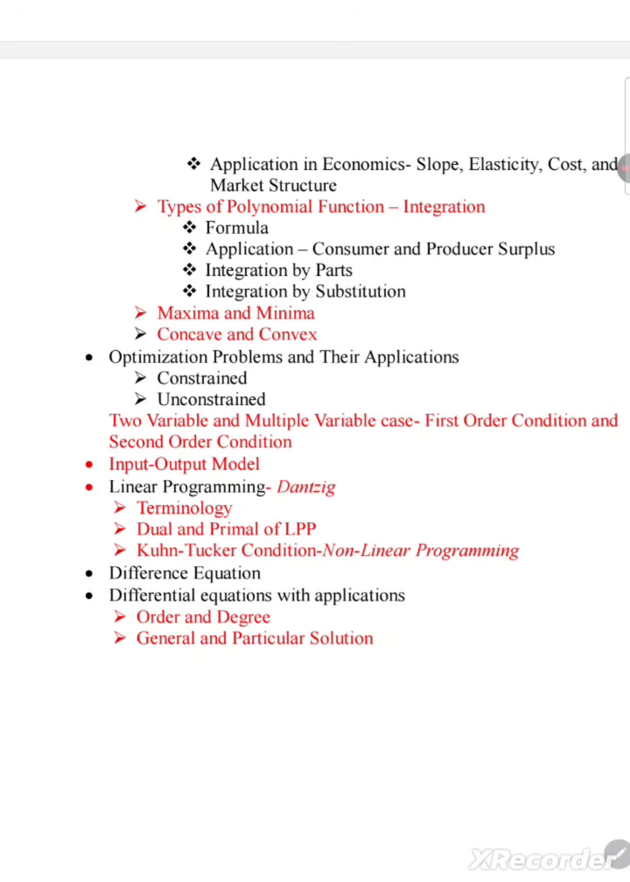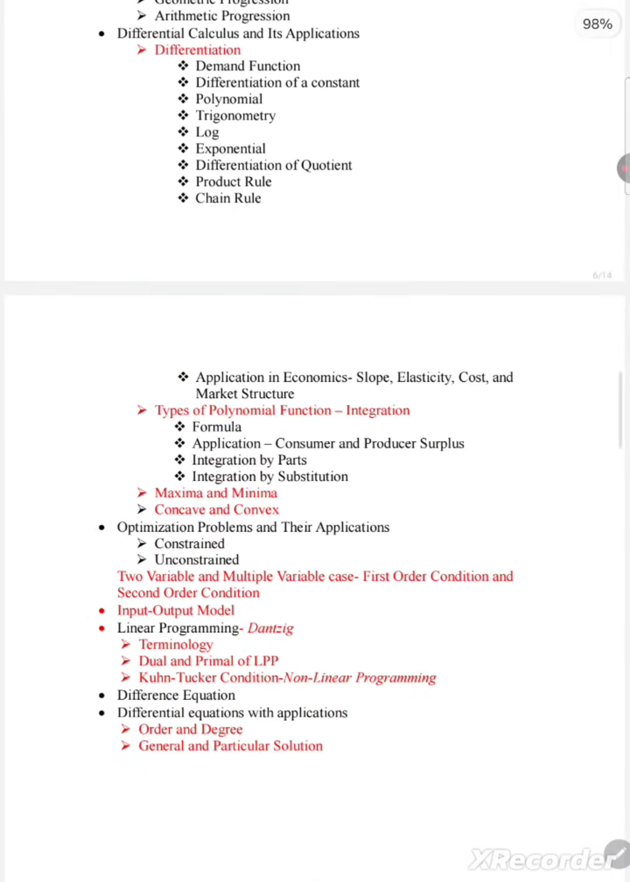Next one is the differential equation with the applications. In this, you have to learn what differential equations are, their order, degree, and how to calculate the general and the particular solution of the differential equation. That's all for the mathematical important topics.